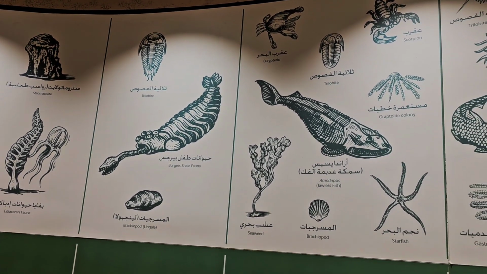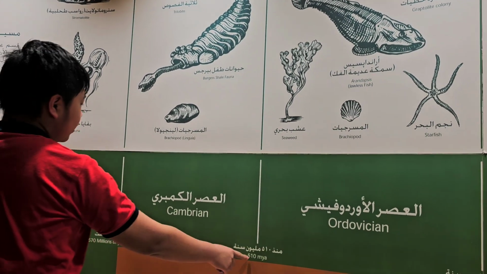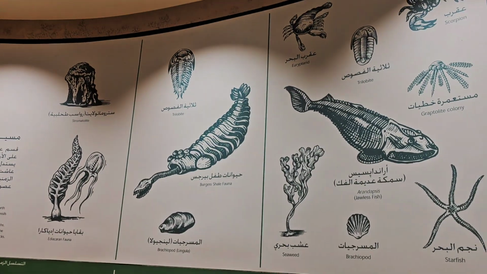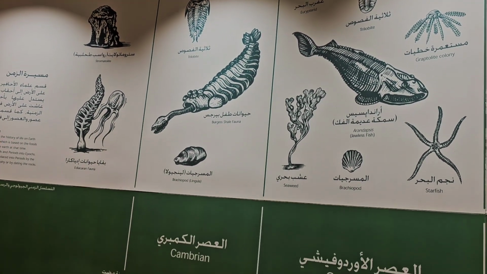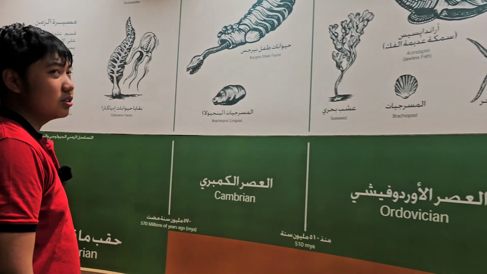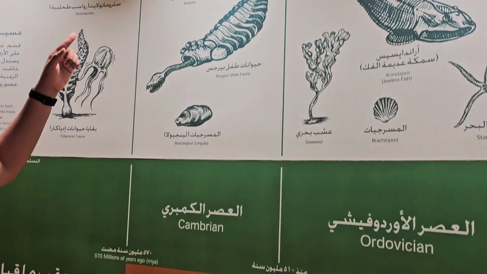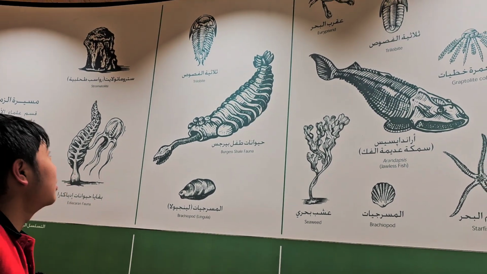And then we move to Cambrian, which is 570 million years ago to 410 million years ago. There's an existence of the trilobite, Brachiosaurus fauna, and brachiopod, which looks kind of like a snail. So trilobite, you can see that it resembles a horseshoe crab. If you think about it, you can see that.